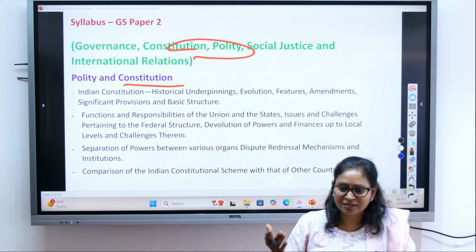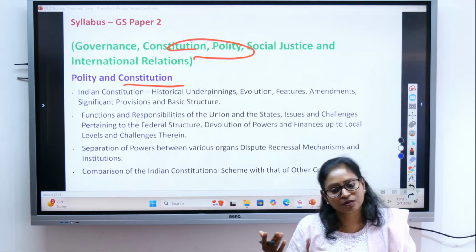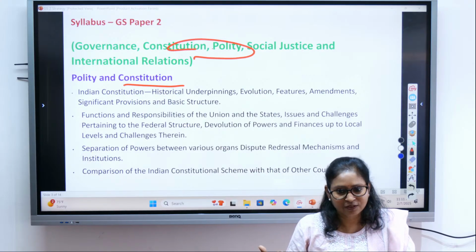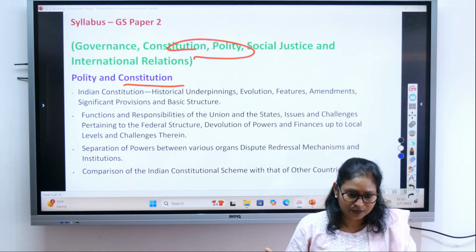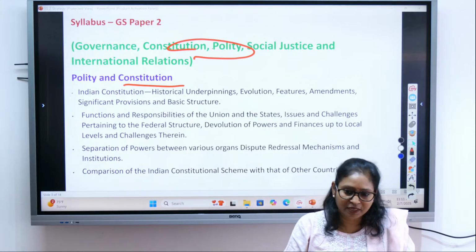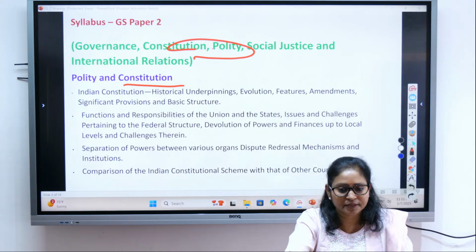So all these things we come to know from where? From the Constitution, right? So it is a set of rules. It is like a rule book, which shows how the country would be governed or administered. Polity. What do you mean by polity? The term polity.